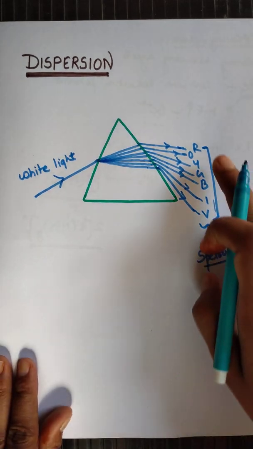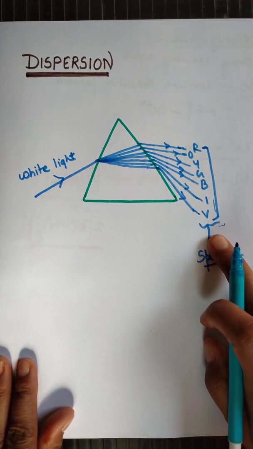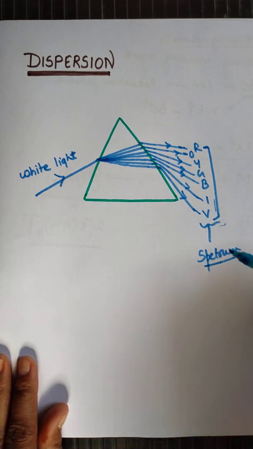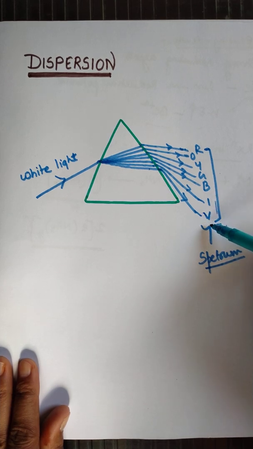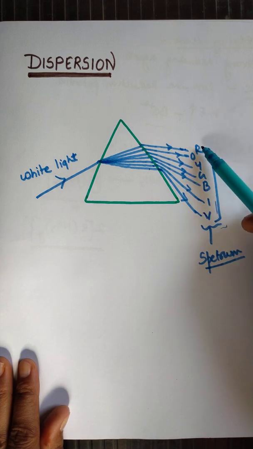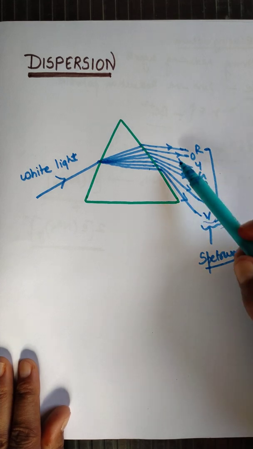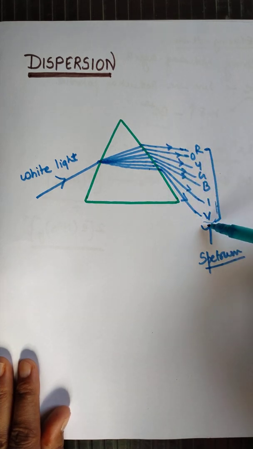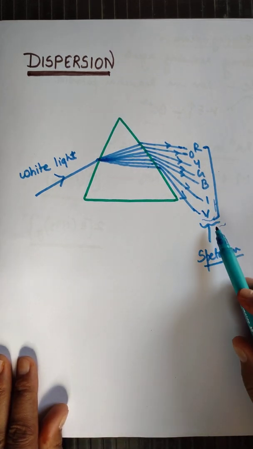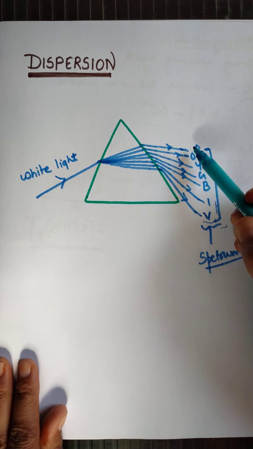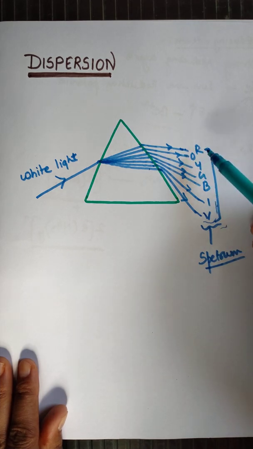Now the red light bends the least and the violet color component bends the most, so there is a reason. The reason is that the violet color has a lesser wavelength as compared to the red color component. Red color has the maximum wavelength, violet has the minimum wavelength. That is the reason red will bend least and violet will bend most. Because the red light component has a longer wavelength, it bends the least.